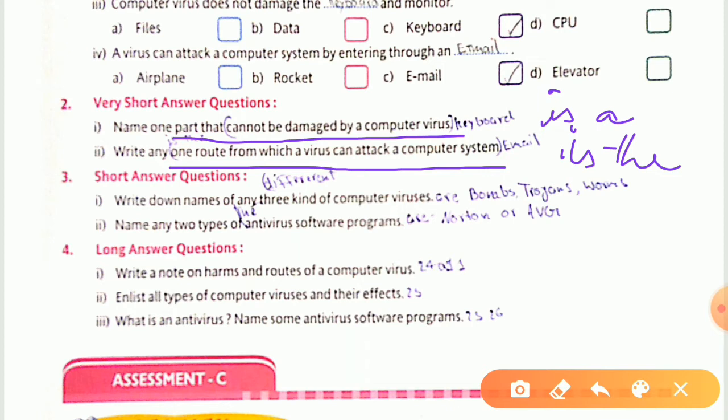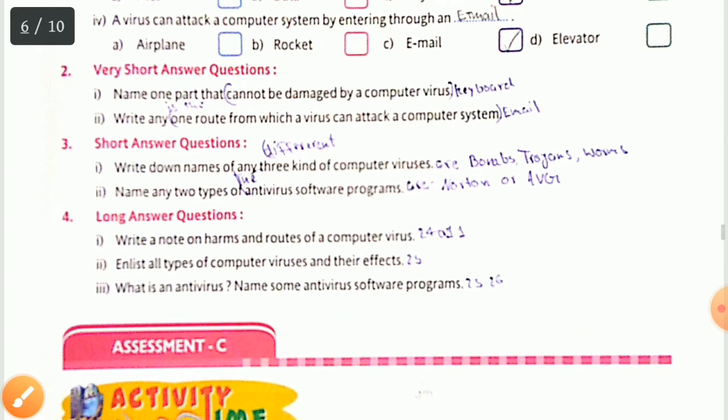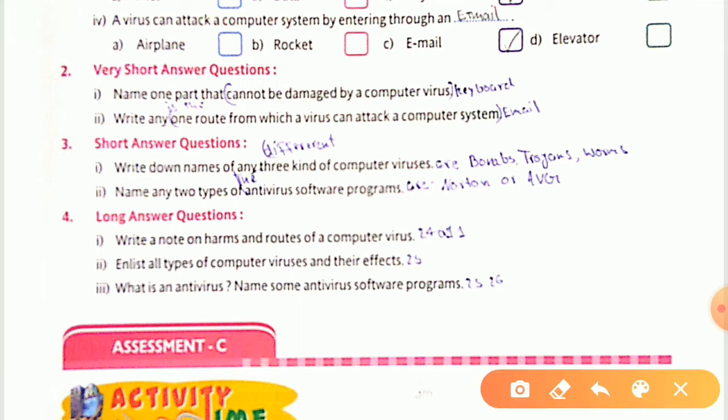Now moving on to our third part, that is short answer questions. See the first one. Write down the names of any three kinds of computer viruses. Firstly, by yourself with the help of a pencil, write down different kinds of computer viruses are bombs, trojans, worms. As you can see on the screen, bombs, trojans and worms. This much for your first answer.